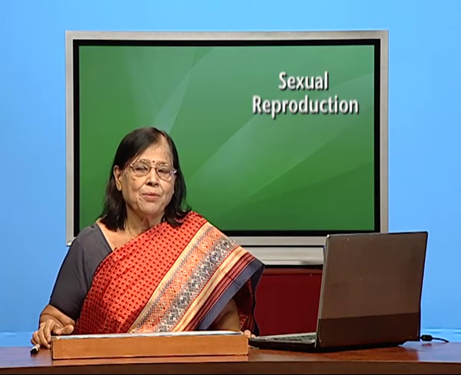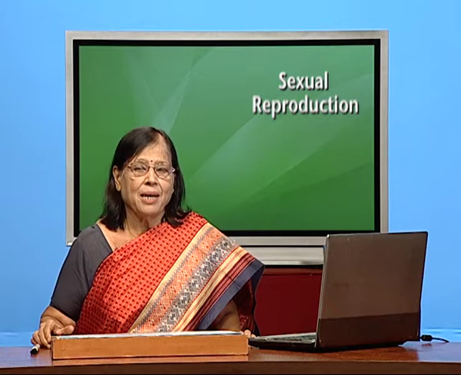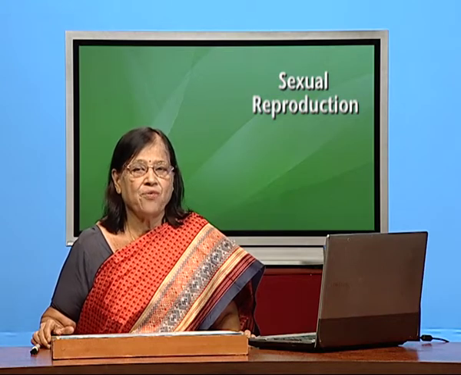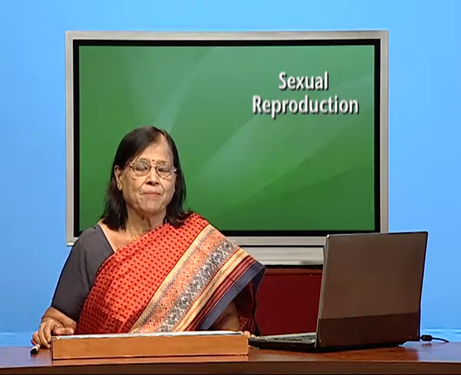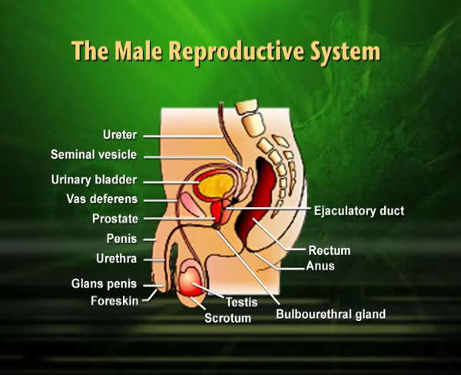Now, I come to male reproductive system, and first I will explain different parts in reproductive system. When we come to sexual reproduction, a sex gland has to be there. In case of man, it is testis. So, man has a pair of testes, that means 2 testes, and they are placed outside the abdomen or in the extra abdominal position. I do not mean to say that they are outside the body.